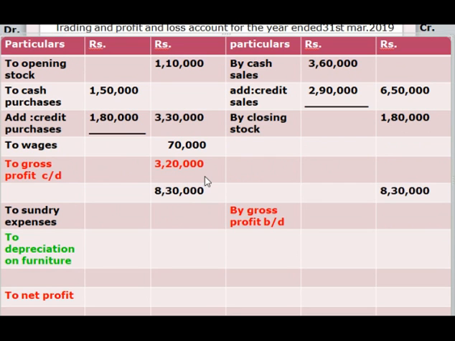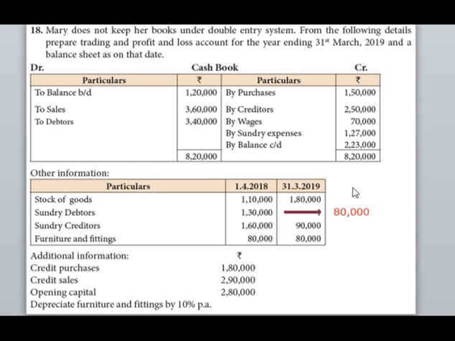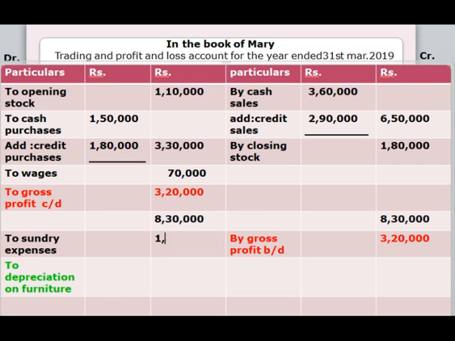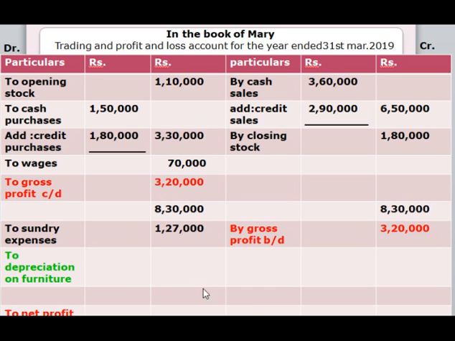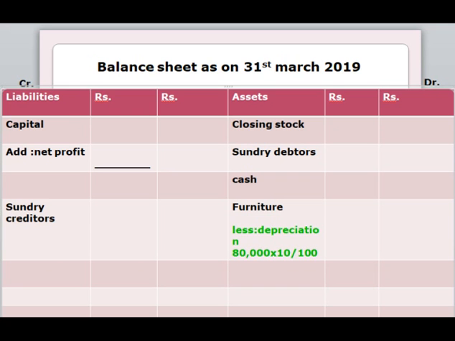Now we have to bring down the amount of gross profit, which is 3,20,000. The amount for sundry expenses is 1,27,000. As they had given the adjustment for depreciation on furniture and fittings, after the calculation of balance sheet, we have to substitute the amount in profit and loss account. So leave this amount as it is. Next, go for the calculation of balance sheet.